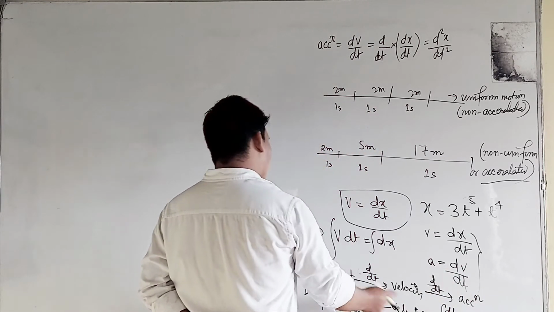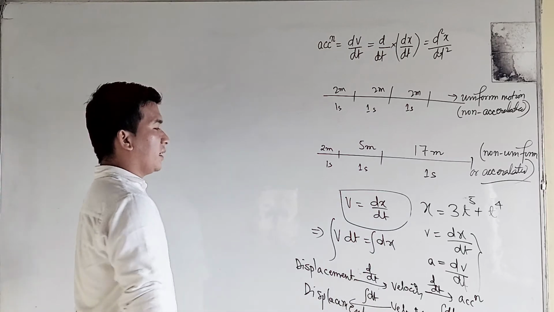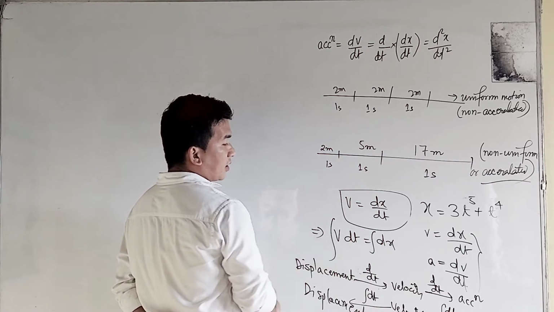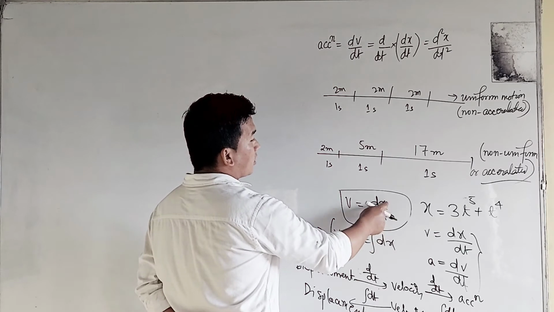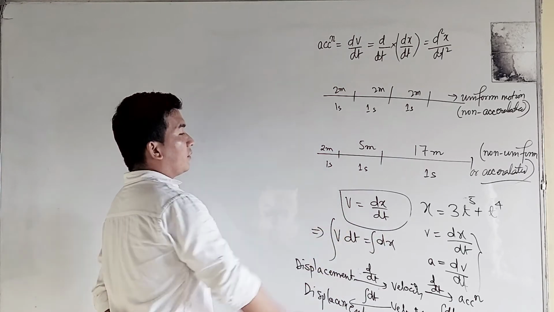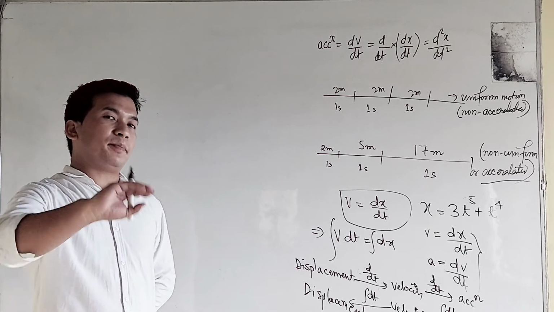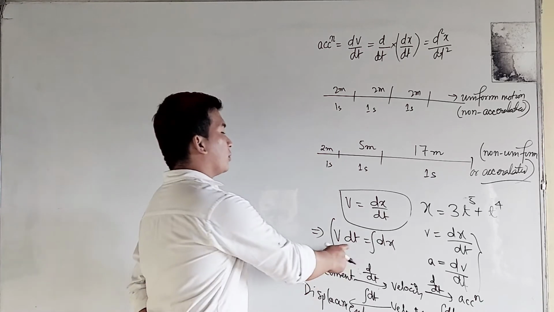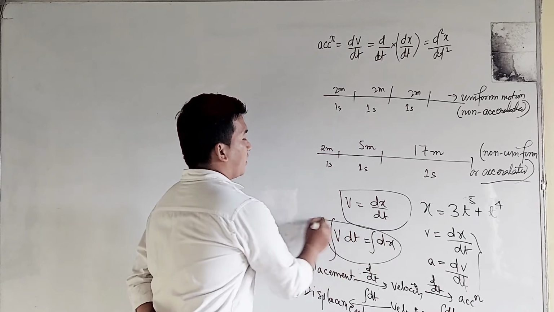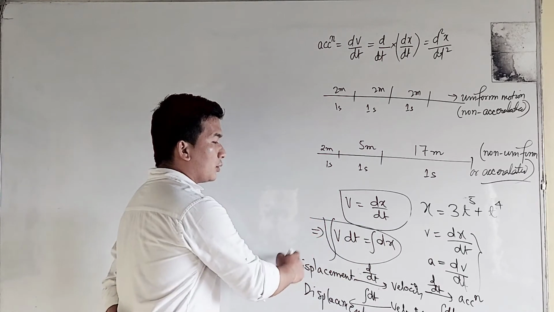If velocity is integrated, we will get displacement. That is being written over here. If you want to find out your displacement by taking the value of your velocity, then you are going to integrate it. You go through these two steps.